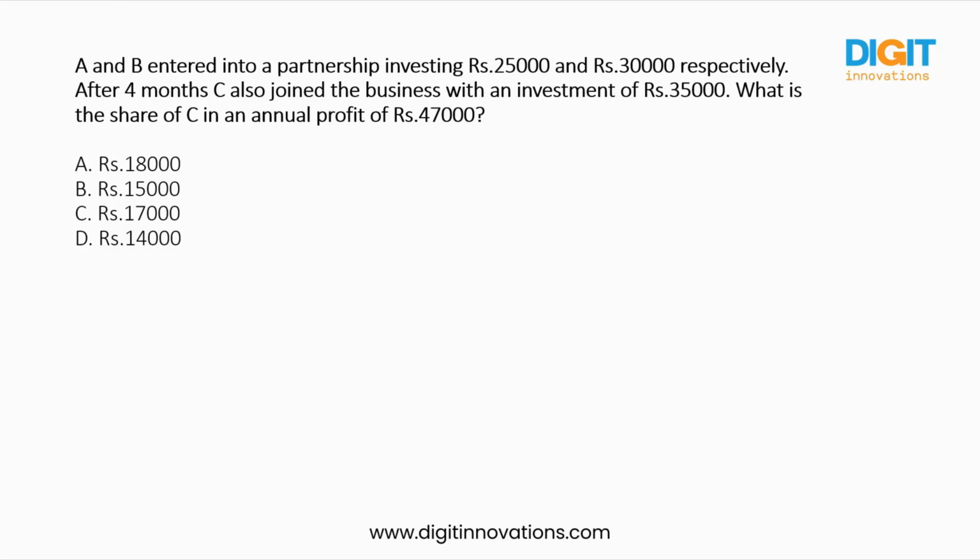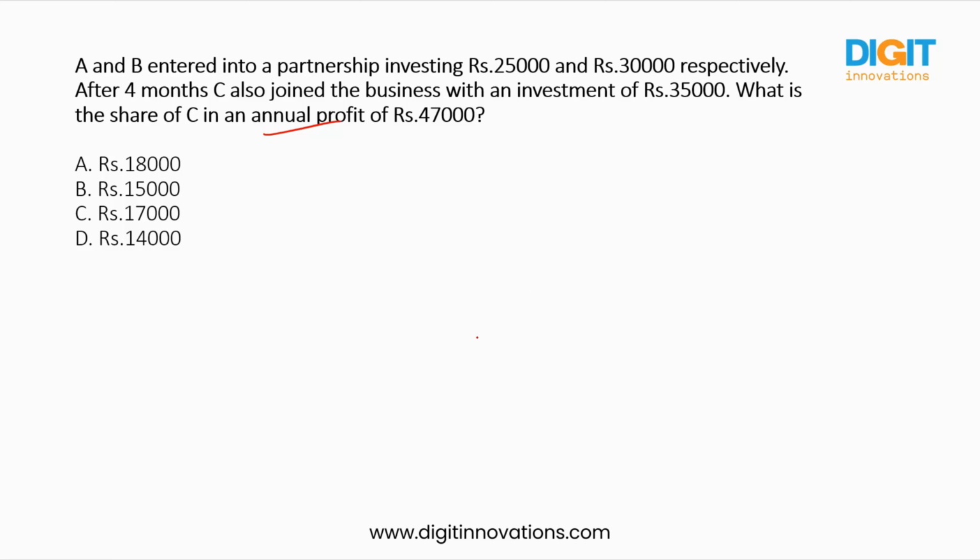So actually it started with A and B. They invested 25,000 and 30,000, and in total they invested for 12 months. Annual profit means 12 months. And after completing 4 months, C also joined the business with a 35,000 investment. After completing a year, they got a profit of 47,000.